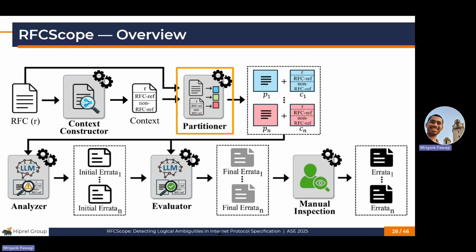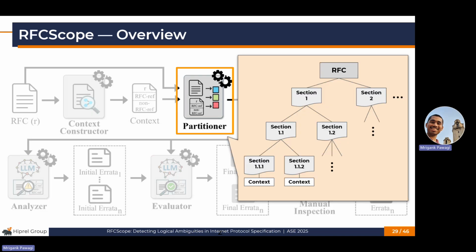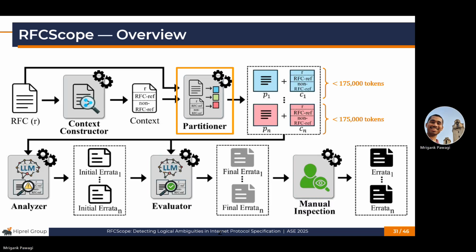After this context is extracted, RFCScope employs the partitional component to split the RFC along with its context into smaller segments that each fit within the LLM's context window. Each of these segments can now be given to the LLM as a whole for processing.